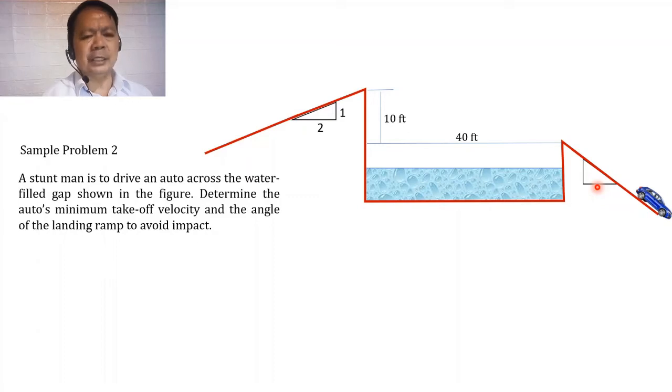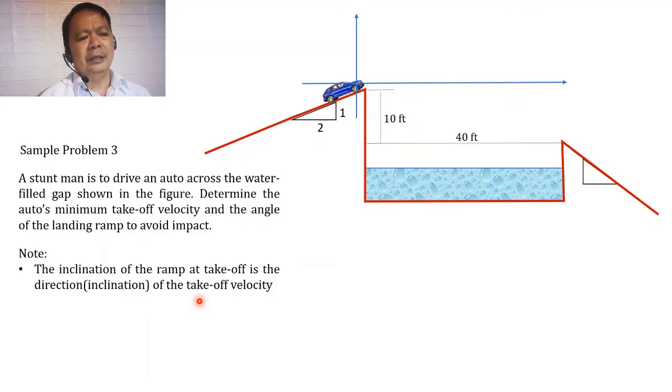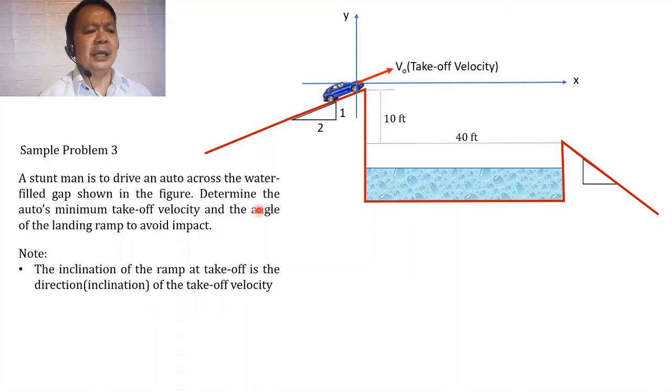So para maunawaan natin guys kung paano sosolving, ay makatutulong siguro sa atin kung i-analyze natin yung scenario. Ganito yung mangyayari kasi una, yung inclination ng ramp at takeoff, ito yun daw yung magiging direction or inclination of the takeoff velocity. Kaya kung yung car will be running at that speed, diba? So at this point, okay, the car will be given an inclination, a velocity inclined, okay, with the same inclination as the takeoff ramp.